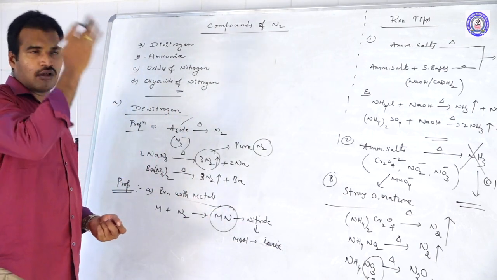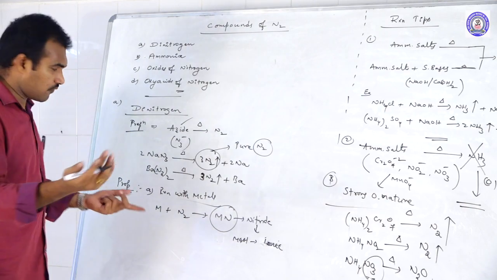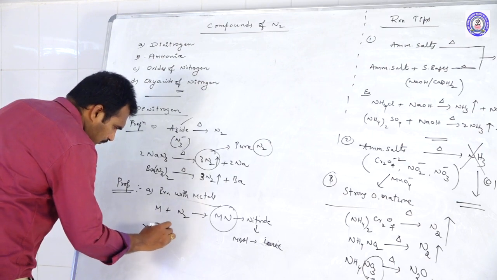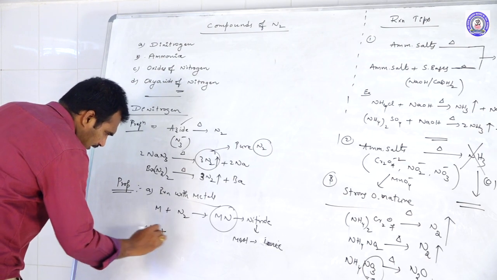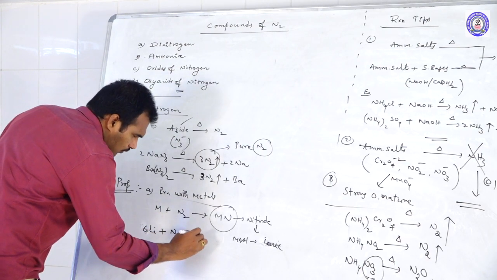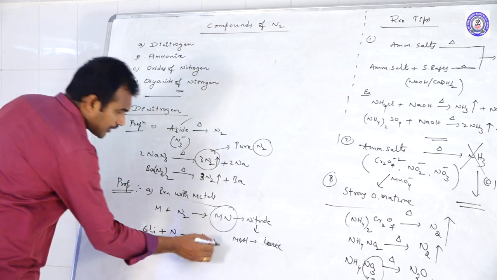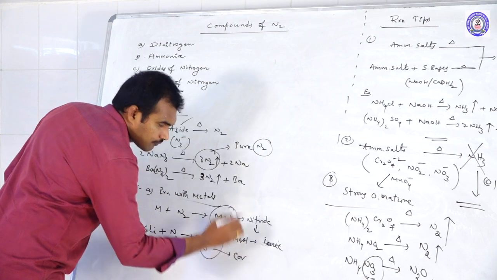Already we discussed this in s-block elements. For example, 6 moles of lithium react with nitrogen to form Li3N, and lithium nitride is covalent in nature.